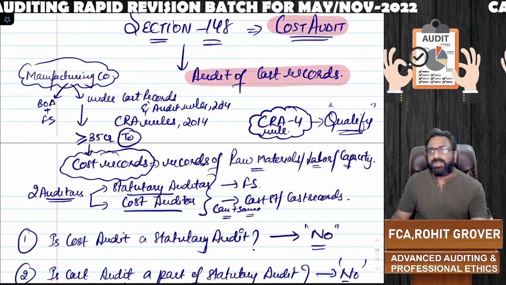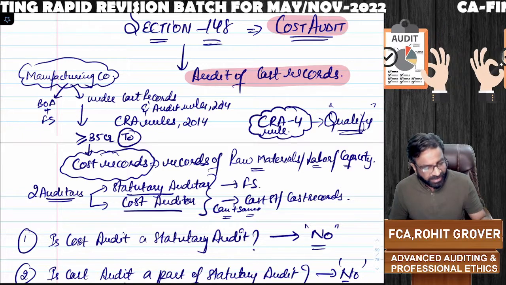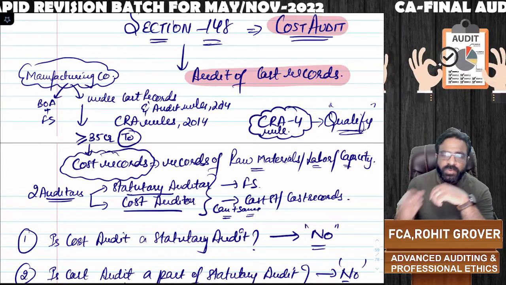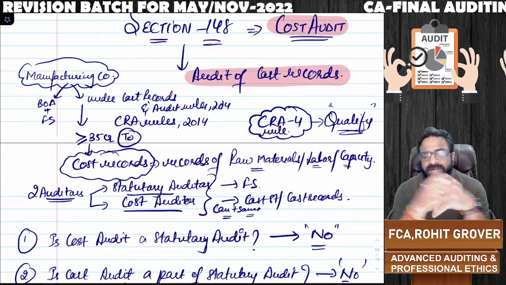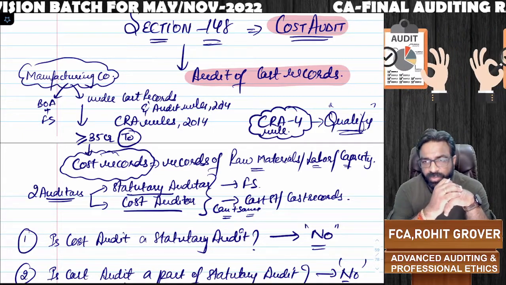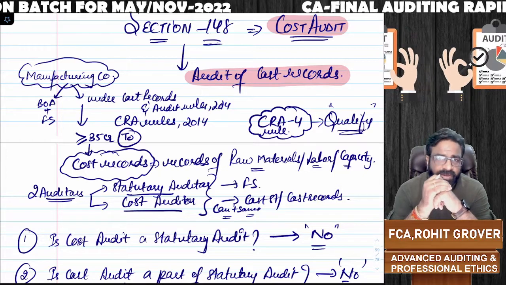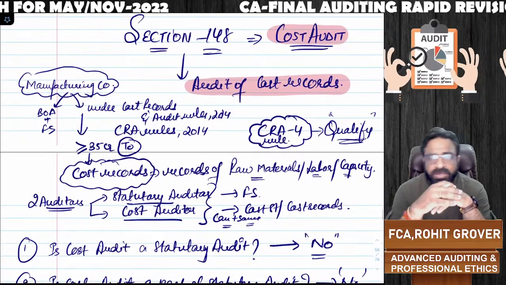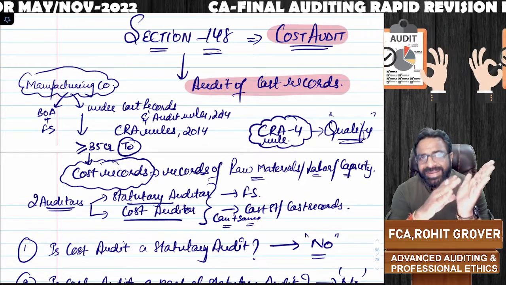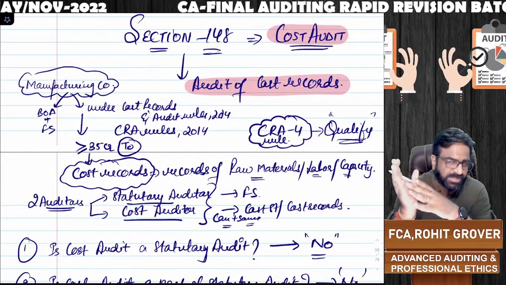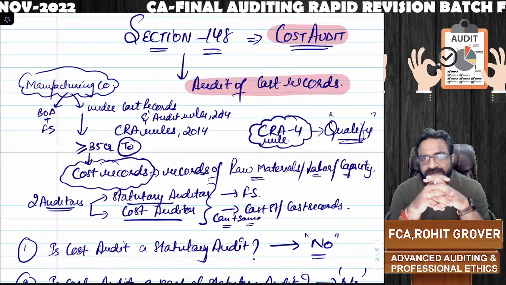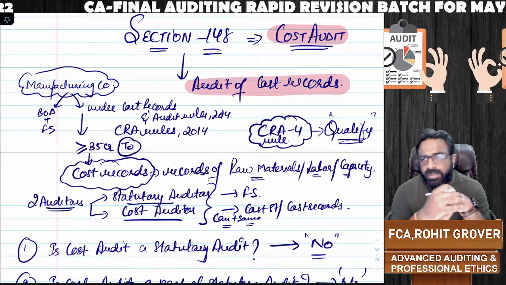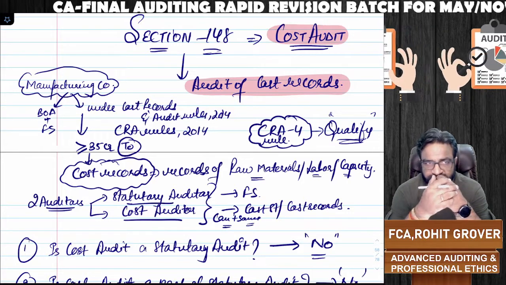As you all know, we have already covered section 139 to section 147 up to our previous video. So this is in continuation to that video, where we are going to cover section 148, which talks about the cost audit, and along with that we'll immediately jump to sections 128 to 137, which talk about the maintenance of books of accounts. Followed by that we'll cover the dividend chapter, and then, according to the plan, we'll cover each and every chapter separately.